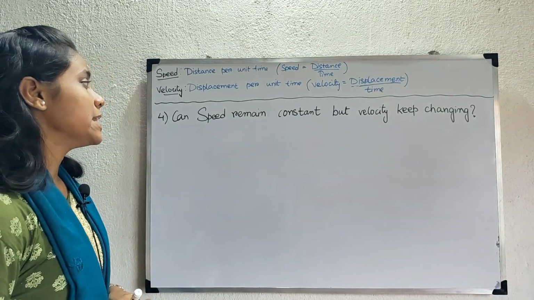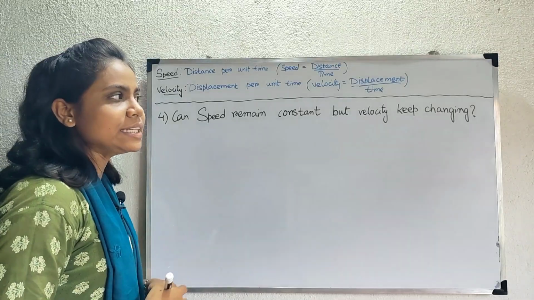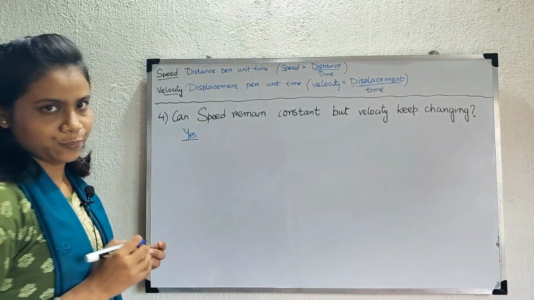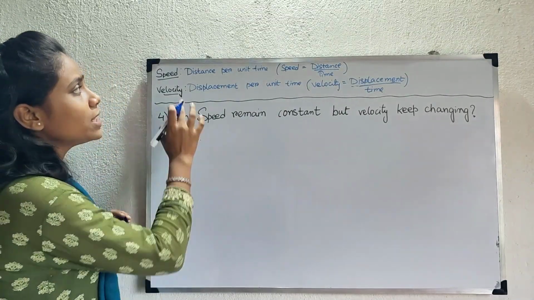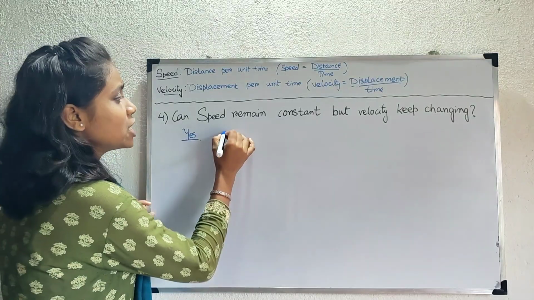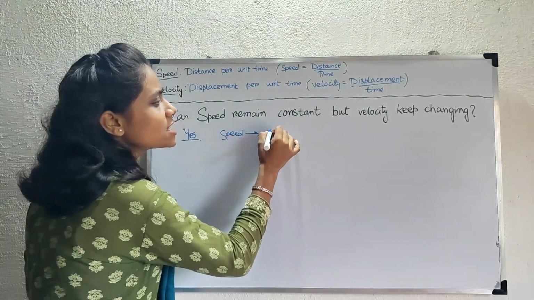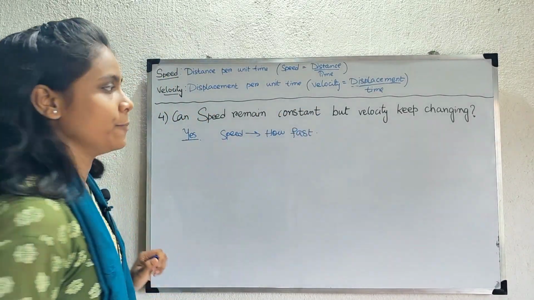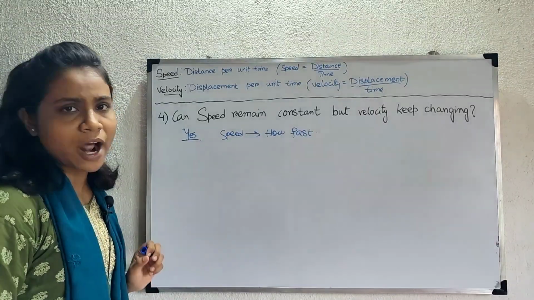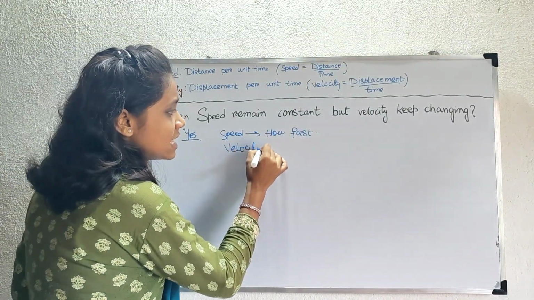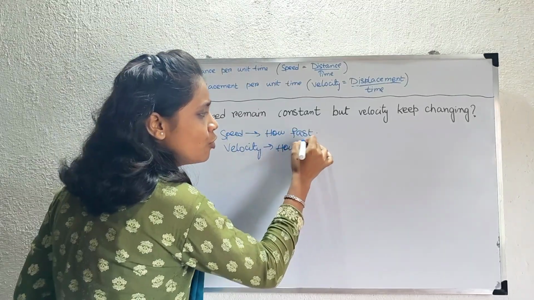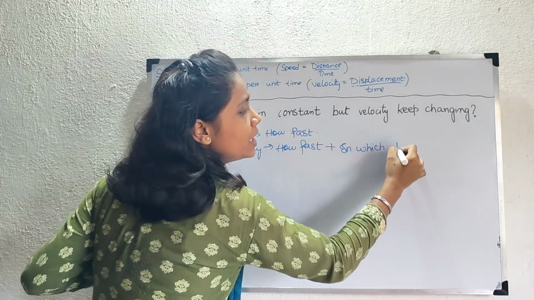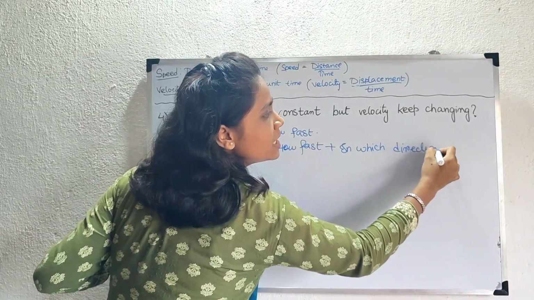The next question is, can speed remain constant but velocity keep changing? The answer will be yes, but how? Speed, we know that speed is the distance per unit time. That is, speed says how fast an object is moving. Speed only denotes how fast an object is moving. But velocity is the displacement per unit time. Velocity says how fast an object is moving plus in which direction it is moving.